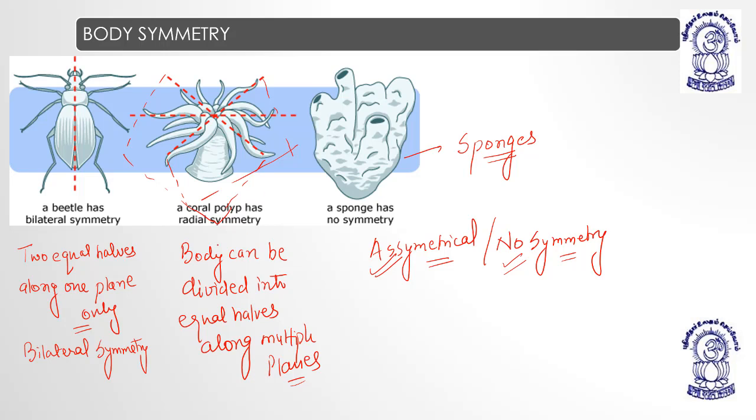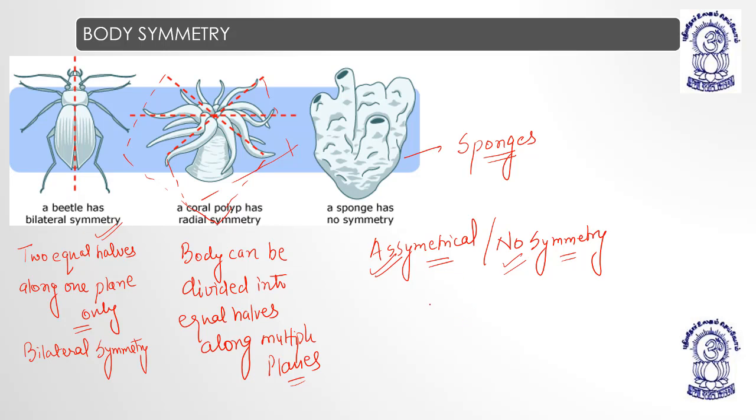Radially symmetrical, for example, you can see the coelenterates. Echinoderms also show radial symmetry. Here we have given a coral polyp, an example of Coelenterata, which is radially symmetrical, meaning the body can be divided into equal halves along multiple planes. And then we have Arthropoda. Beetle is an example which shows bilateral symmetry.